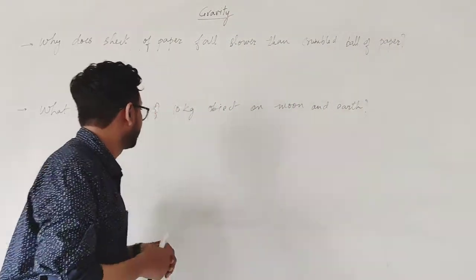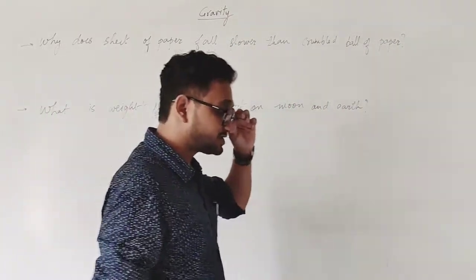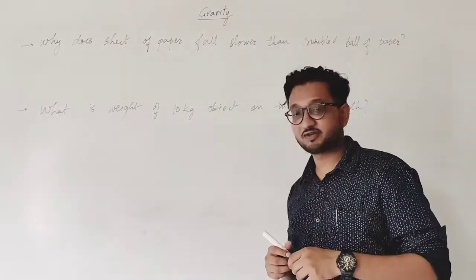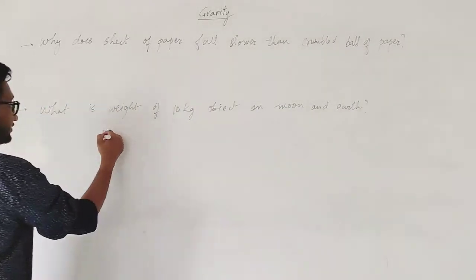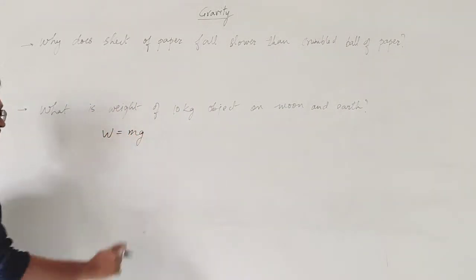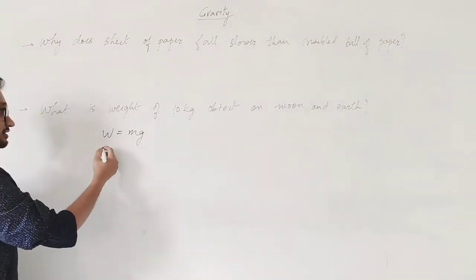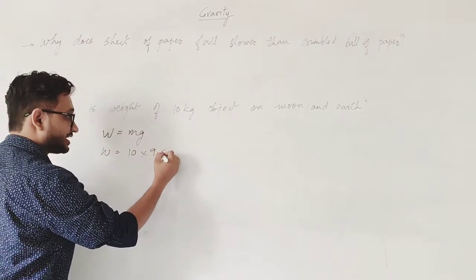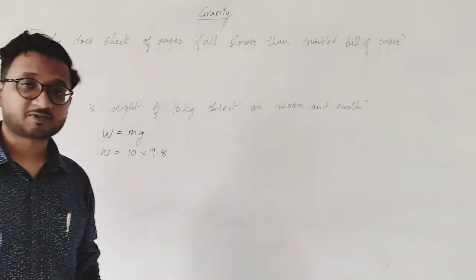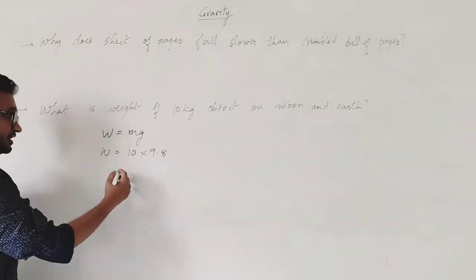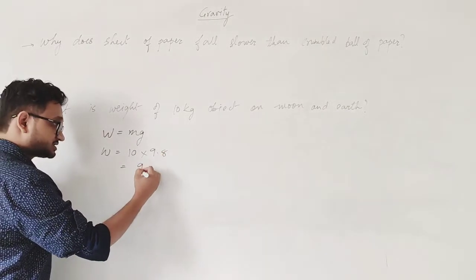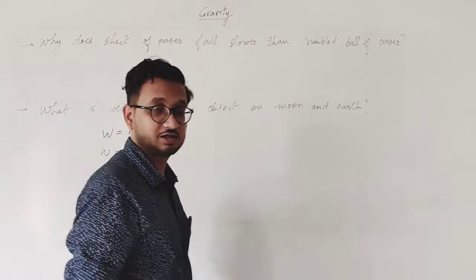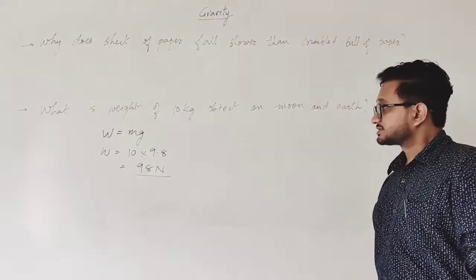The numerical is: what is the weight of a 10 kg object on moon and on earth? So you are simply supposed to find the weight. In order to find the weight, we know the simple formula, W equals m into g, where mass is 10 kg and g is 9.8. Whenever it is not given, we take it as it is. Now 10 into 9.8 gives us 98 newtons. So the weight of the object on earth is 98 newtons.